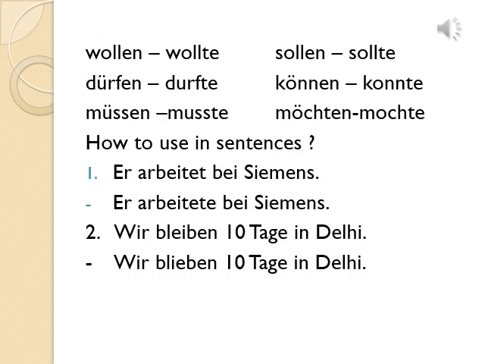Okay. So now let's see the Präteritum form of modal verbs. Wollen's Präteritum form is wollte, dürfen's Präteritum form is durfte without umlaut, müssen's Präteritum form is musste, sollen's Präteritum form is sollte, können's Präteritum form is konnte without umlaut, möchten's Präteritum form is möchte.